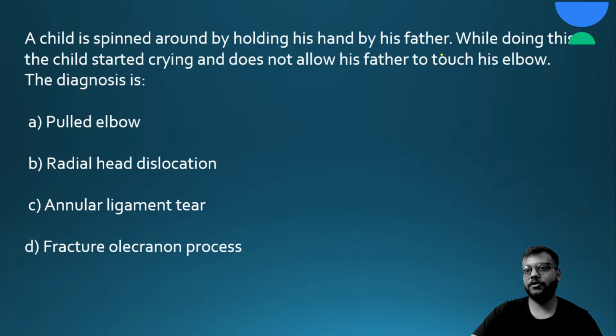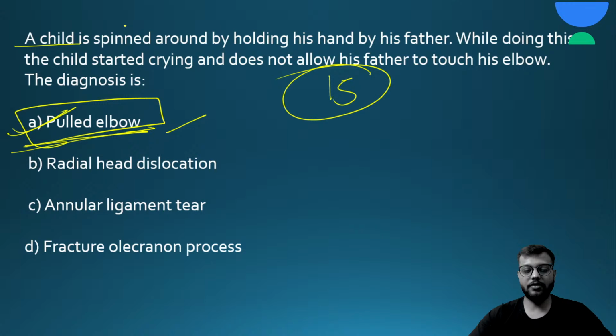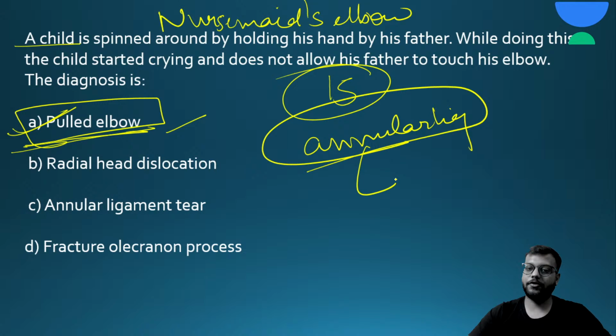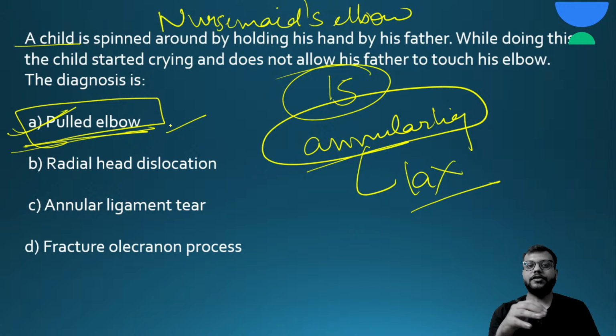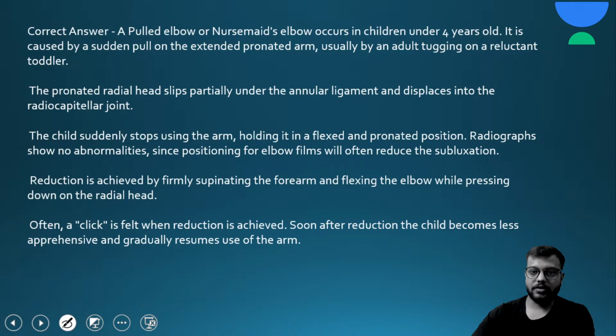Okay, and from the history you can understand it easily. It is called pulled elbow in child and it is also called the nursemaid's elbow, and it is due to dislocation of the radial head out of the annular ligament, and this annular ligament is lax in children, it will lead to the dislocation called pulled elbow. और इसमें आपको कुछ भी नहीं करना है, you just need to supinate, and while giving the traction and pressing the radial head, you need to flex the elbow and you will hear a click sound, and you can see the facial expression of the child, that the child will stop crying and the anxious look will go away. Okay, this is your pulled elbow.